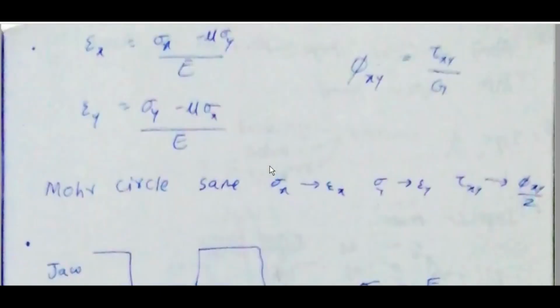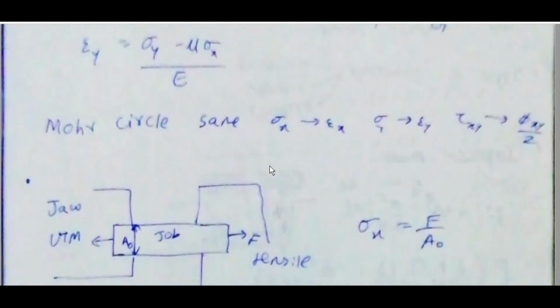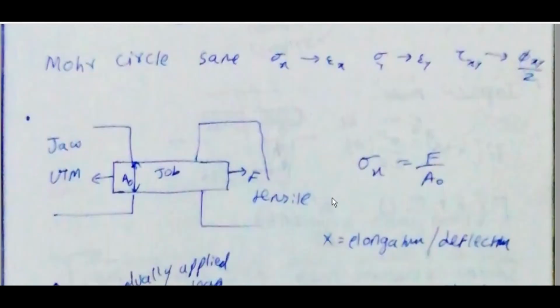Epsilon x is equal to sigma x minus mu sigma y by E. Epsilon y is equal to sigma y minus mu sigma x by E. Phi xy is equal to tau xy by G. Mohr's circle is the same for strain. Sigma x is replaced by epsilon x, sigma y replaced by epsilon y, tau xy replaced by phi xy by 2.